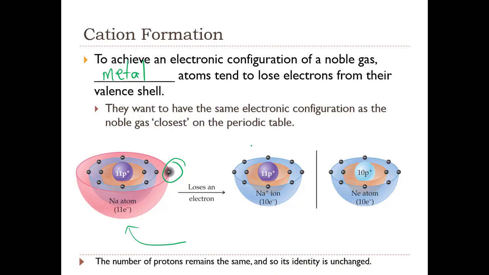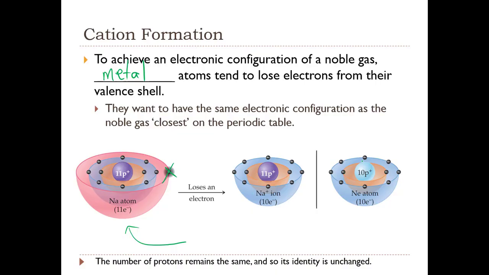So sodium loses this valence electron, and now its electron configuration looks identical to that of neon. But notice that since the number of protons hasn't changed, it's still sodium.